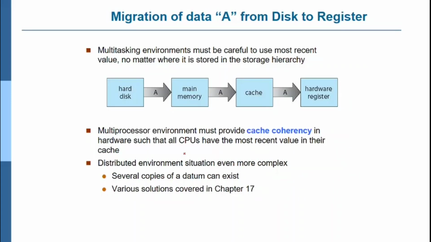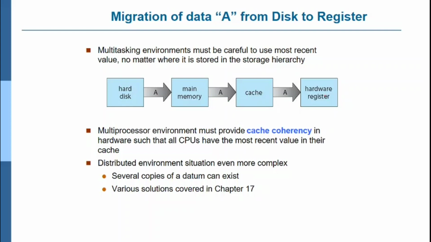So there is a migration. A multitasking environment must be careful to use the most recent value, no matter where it is stored in the storage hierarchy: hard disk, main memory, cache, register. The register is very fast to access the data, and this is how it is stored: from the hard disk to main memory, from main memory to cache, and from the cache to the register.